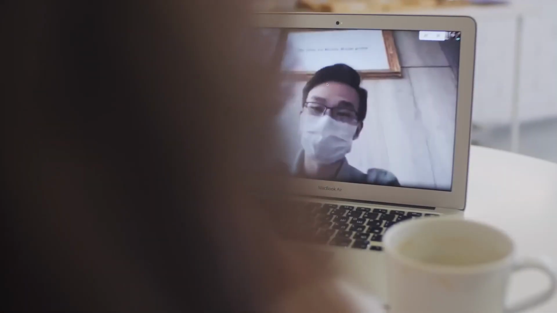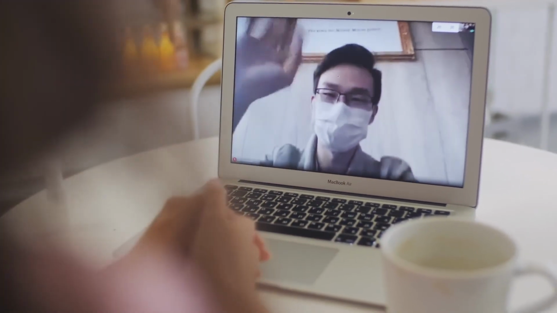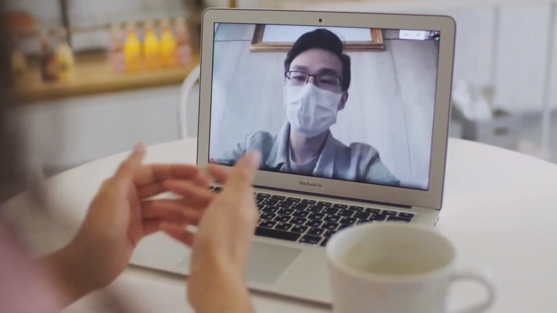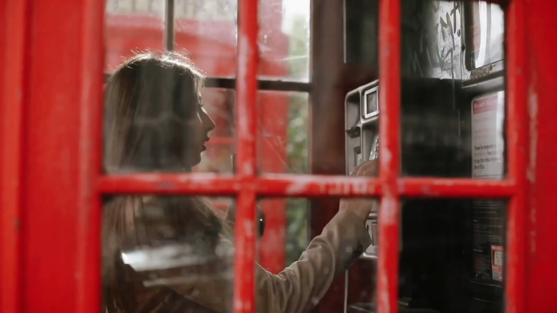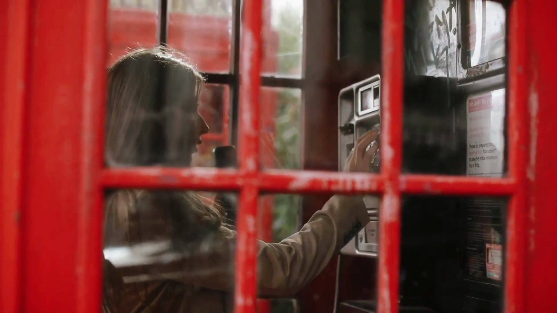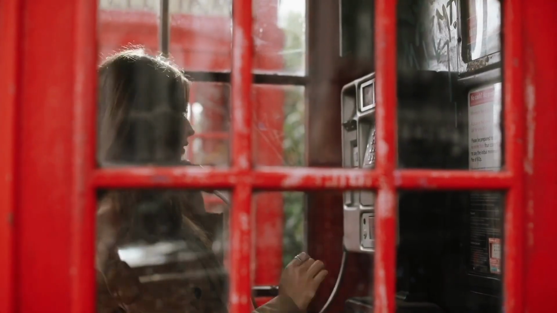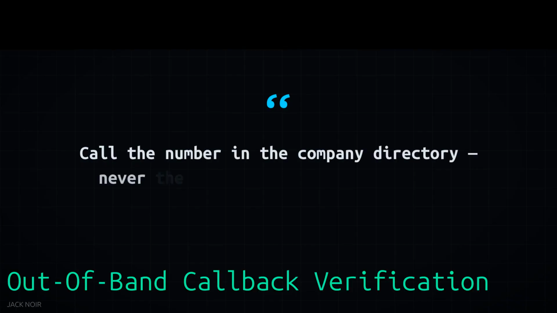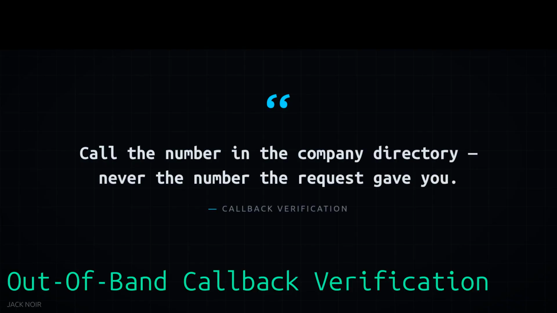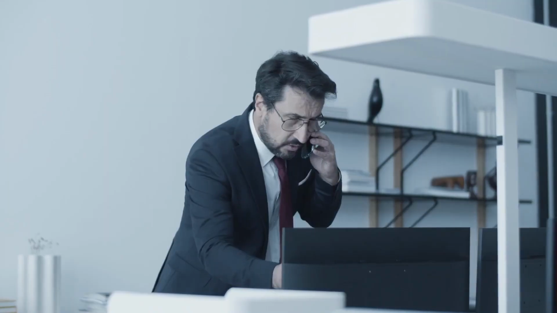Technical support scams, where a deepfake of a legitimate company representative appears on a video call to request remote access. The applications are diverse. Any scenario where visual or audio confirmation of identity is used as a trust signal is potentially exploitable. The most effective defense against deepfake business email compromise is procedural, not technical.